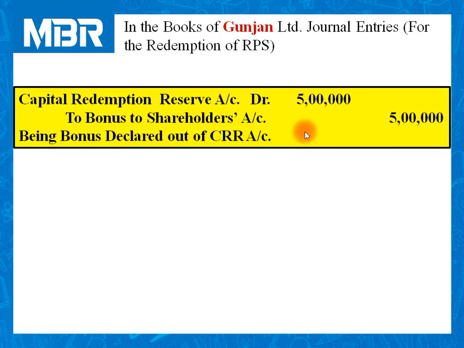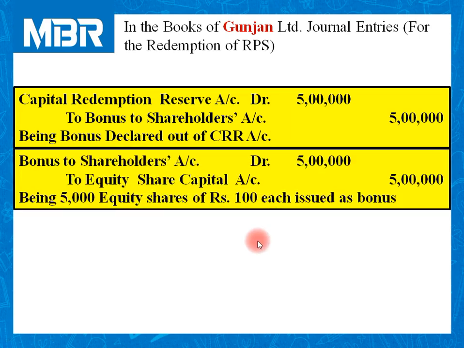And at last, journal entries related to issue of fully paid bonus equity shares to the shareholders from capital redemption reserve account, that is CRR account. So in this way, we can prepare our journal entries in order to complete our solution.